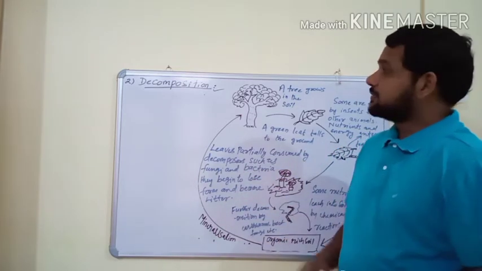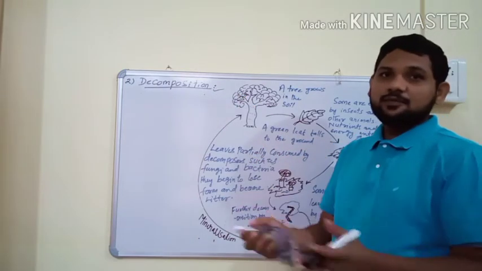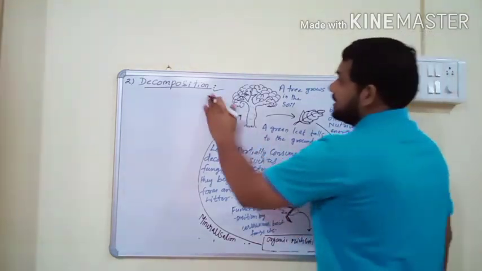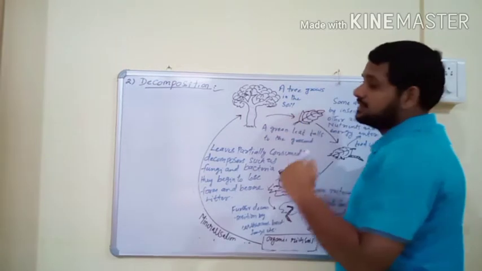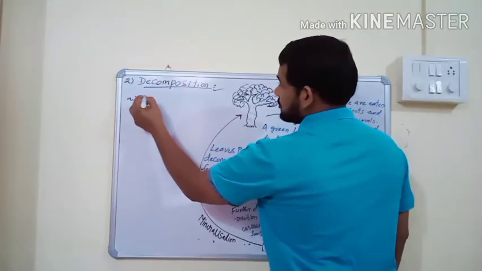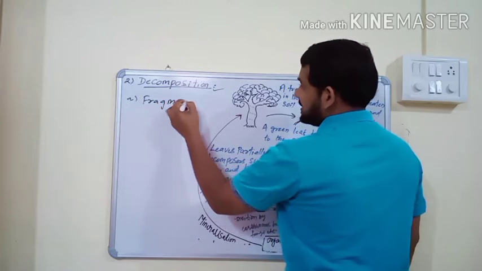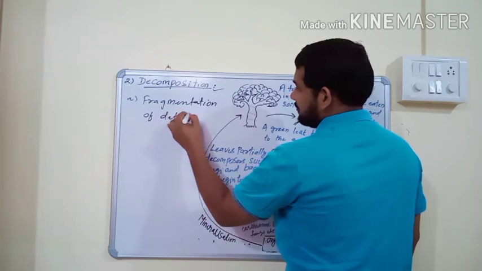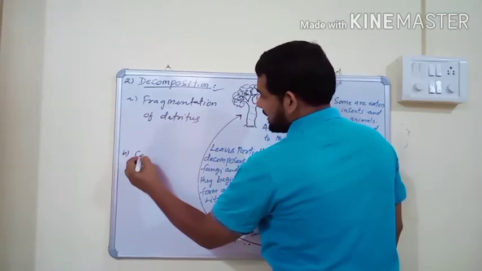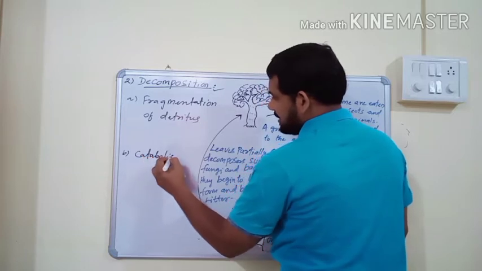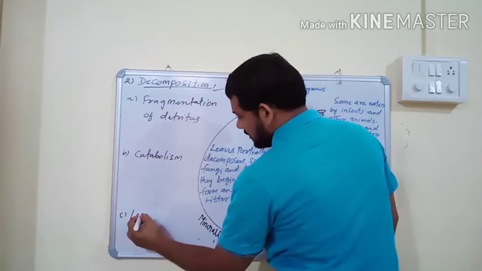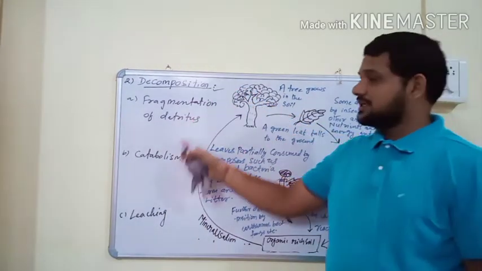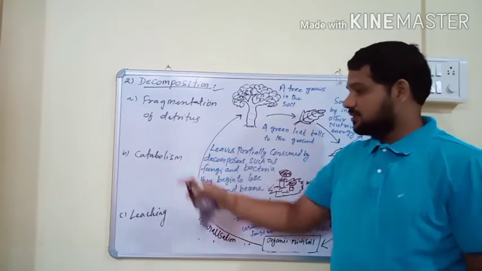Decomposition occurs in multiple steps, but all these steps are categorized into 3 steps. What are the 3 steps? The first one is fragmentation of detritus. The second one is catabolism. And the third step is called leaching. So decomposition occurs by 3 steps: fragmentation of detritus, catabolism and leaching.